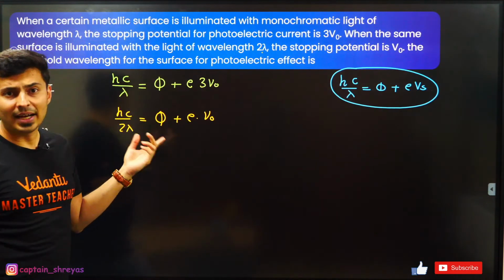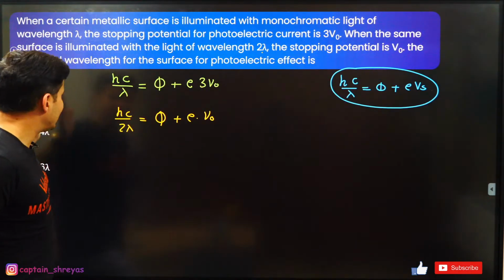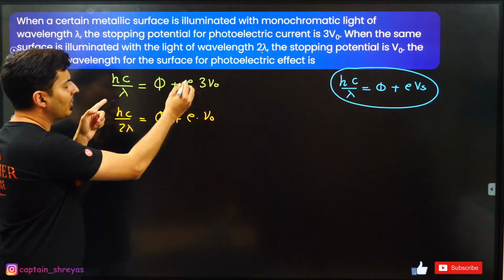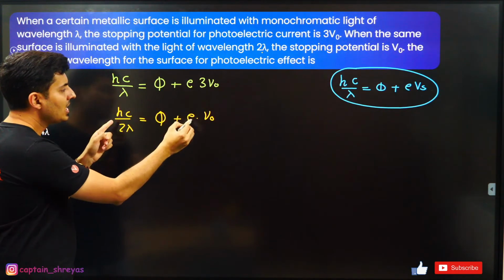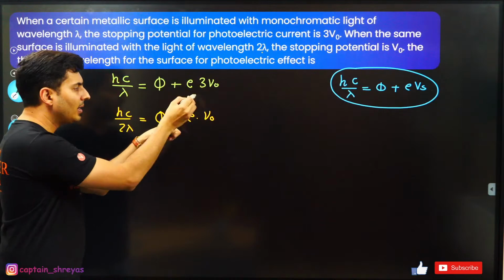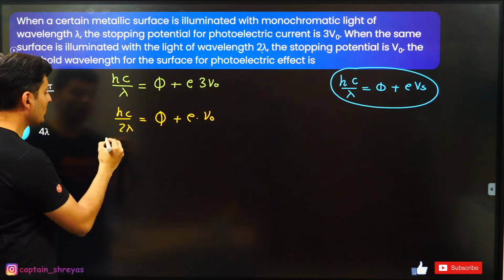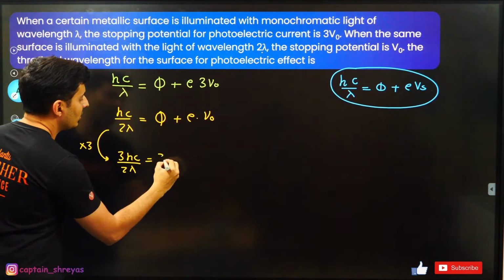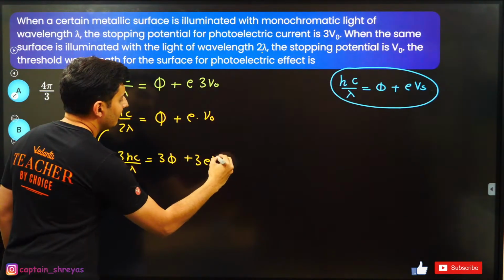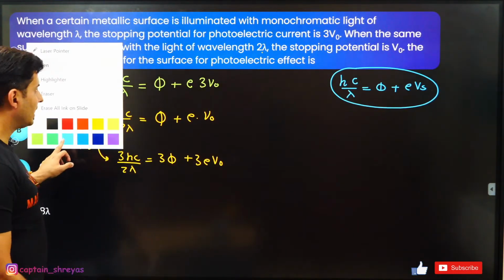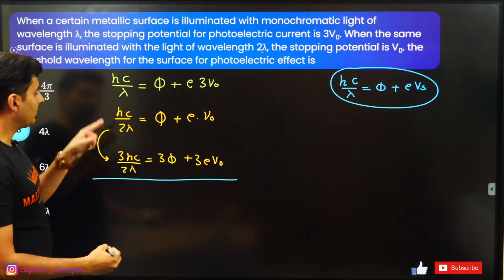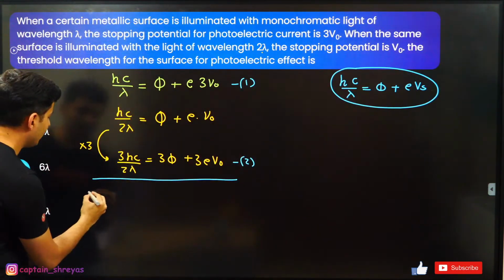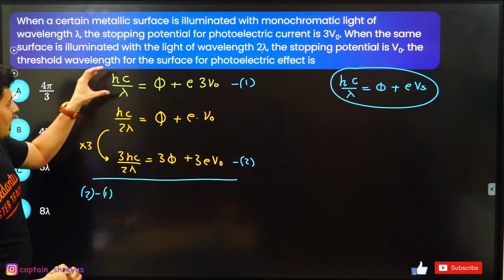Threshold wavelength means I need phi, and every answer has lambda, it does not have V naught, so I will try to eliminate V naught. By subtracting, but even before that, let me multiply the second equation by 3 so that when I subtract, both these terms get cancelled. It becomes 3hc by 2 lambda equals 3 phi plus 3 e V naught. The next step is subtracting the two: this is equation 1, this is equation 2, so imagine equation 2 minus equation 1.